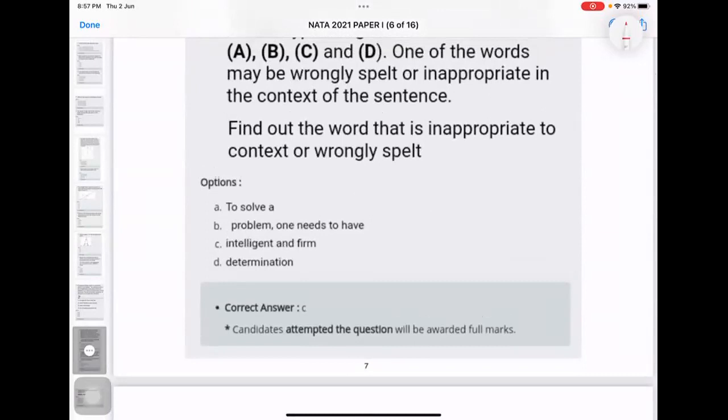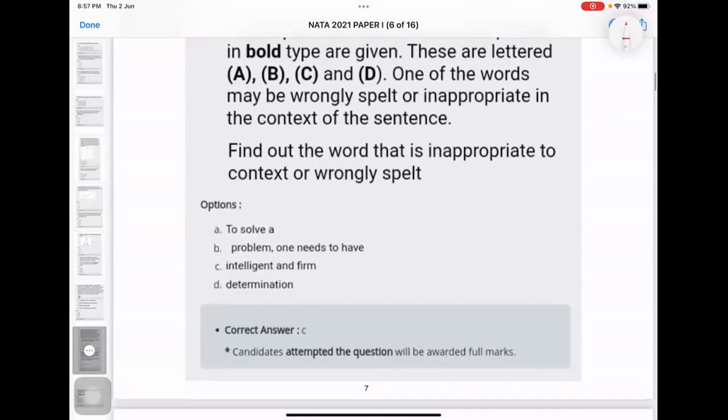So this is C. Okay, now one more thing, the most important thing for all of you and people watching it not live but as a recorded session on YouTube also. This kind of thing happens almost every year in NATA. Some of the questions are wrong in terms of their answer. Most of the time we see that a wrong answer has been given. This is a computer verified paper, so your paper is marked by a computer, not by a human being. The answers have been already inputted and you get marked that way.